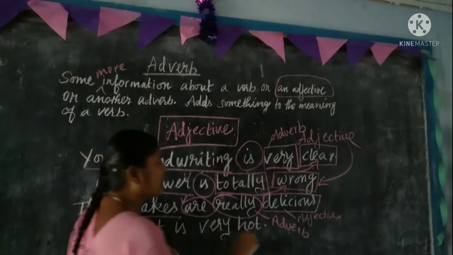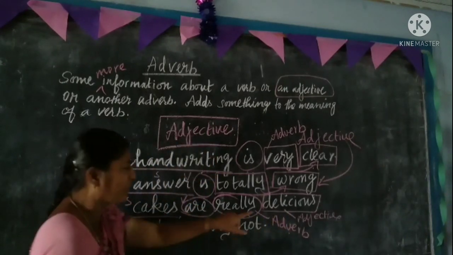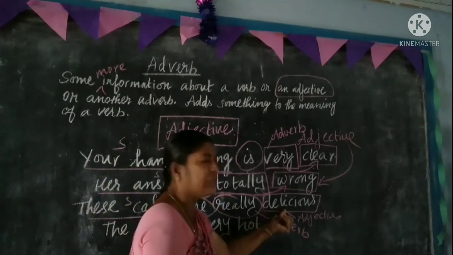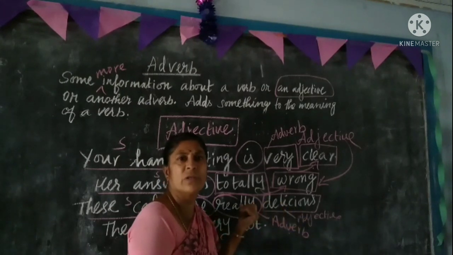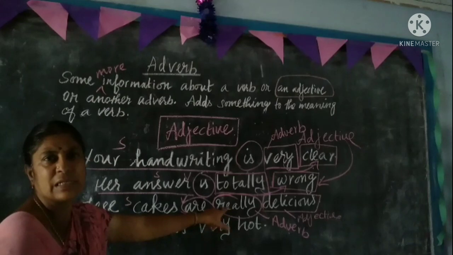It modifies the adjective delicious. That means it gives more information to the adjective word. Here, really. Really what? Delicious. So the word really is an adverb.